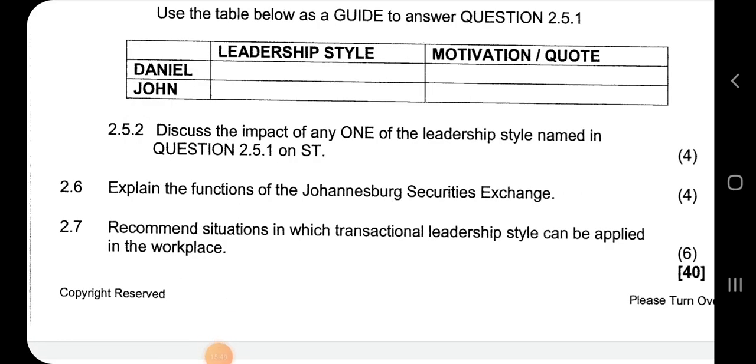We were asked to discuss the impact of any one of the leadership styles named in the question. Impact can be positive, which is an advantage, or negative, which is a disadvantage. So you just look at what you want to do. Do you want to talk about the advantage as an impact or the disadvantage? The different types of impact. If you're not specified to state the disadvantages, you can choose whether you want to give a positive impact or a negative impact.